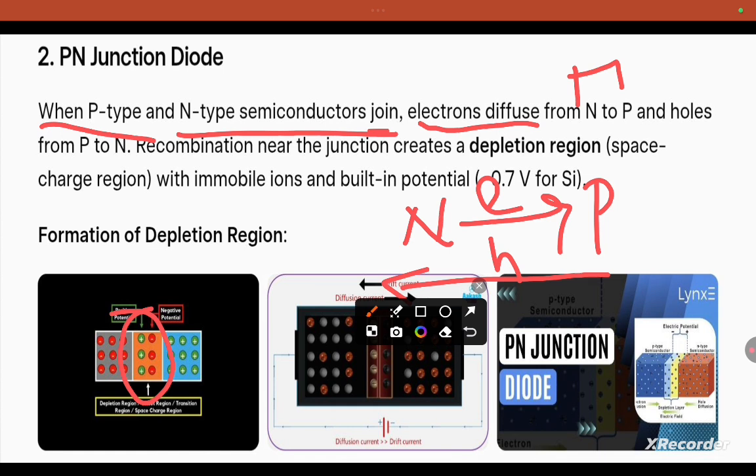This layer has immobile ions, with no movement of the ions. They create a barrier of 0.7 volt for silicon. This is the region between p-type and n-type where equal numbers of electrons and holes are present.